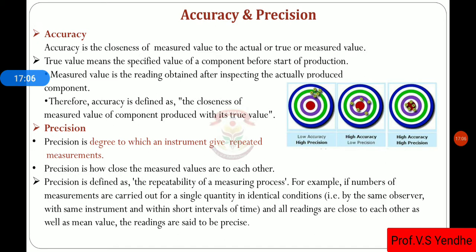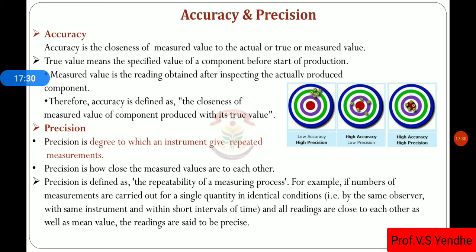Then the second is precision. Precision is the repeatability of the measuring process or instruments. That means it is the degree to which the instrument gives repeated readings, repeated measurements.